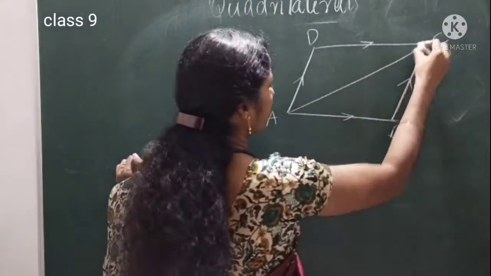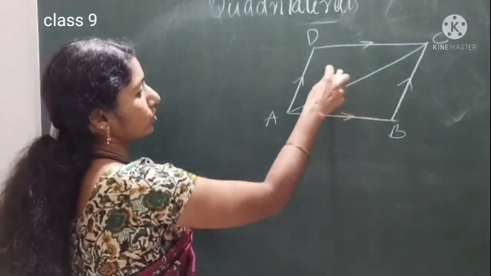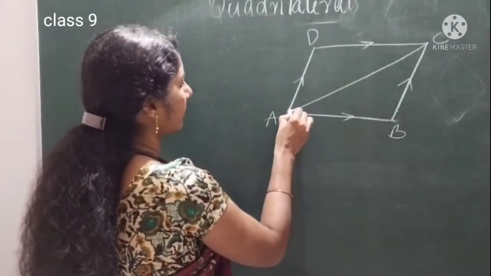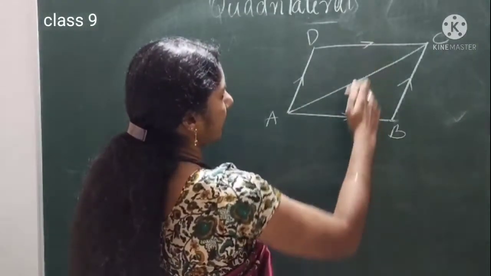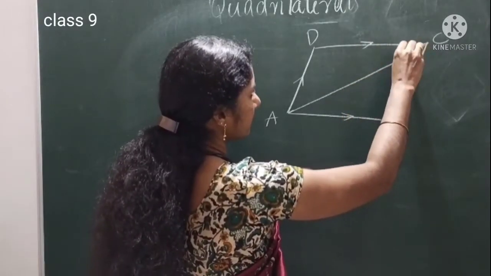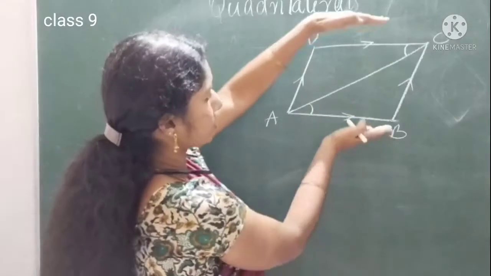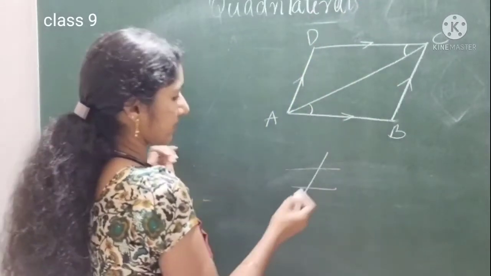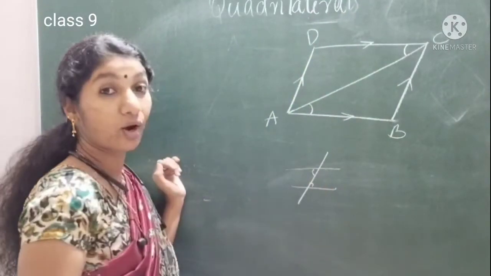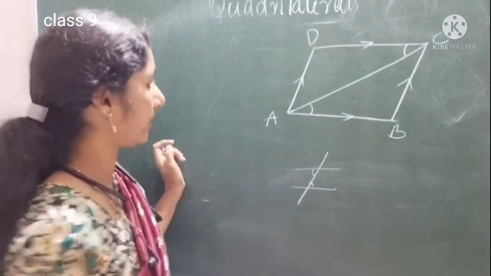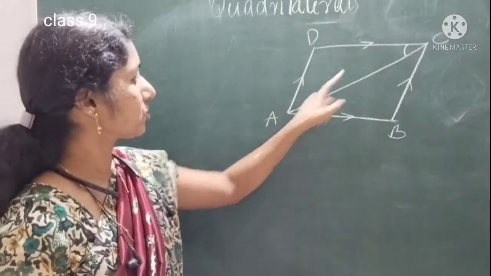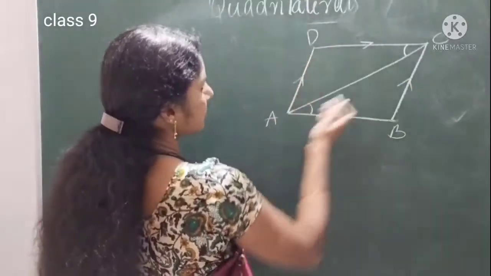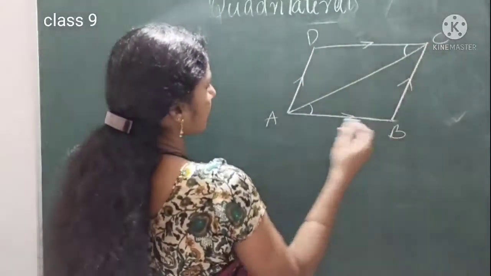So we can draw a diagonal. That time we are getting 2 triangles. We need to prove these 2 are congruent triangles. How can you give the proof? See, these 2 lines are parallel. So you can write this angle and this angle. These 2 sides are parallel and this is the transversal, so 2 lines cut by a transversal. This angle and this angle are called alternate angles. They are equal. So we can mark these 2 angles as equal in the 2 triangles. And next, these 2 lines are parallel, these 2 lines.